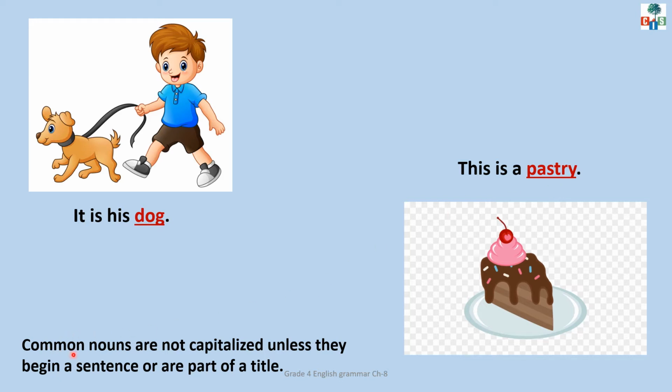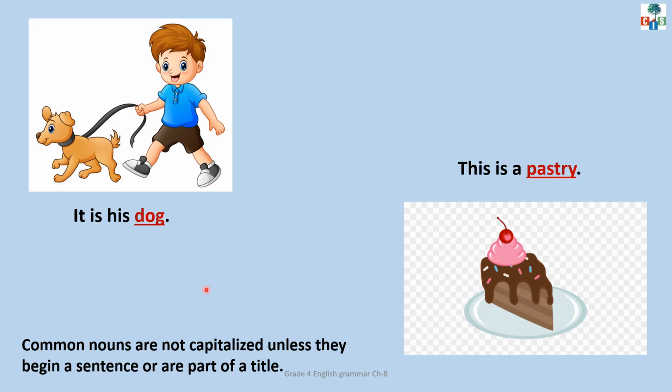Now remember this thing children, common nouns are not capitalized unless they begin a sentence or are part of a title. Now see children, dog, pastry and in our previous examples, city, clown, these nouns were written in small letters.